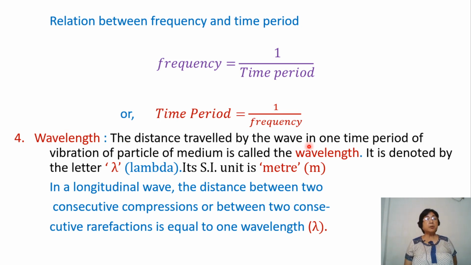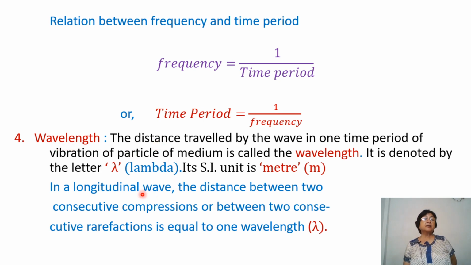The distance traveled by a wave in one time period of vibration of particle of medium is called the wavelength. Now, please just keep in mind, children, when we talk about the distance traveled by a wave in one time period, we refer to the linear distance. All right, we are not going along with the wave in the waveform, but the distance linearly is what we call the wavelength.